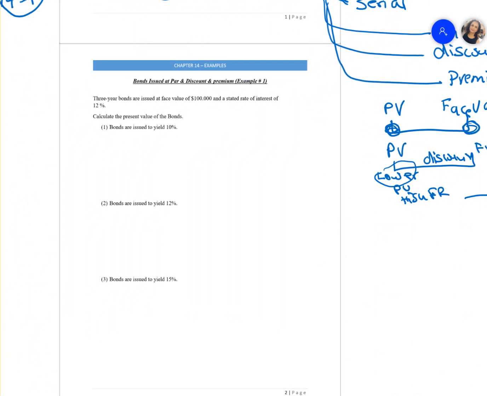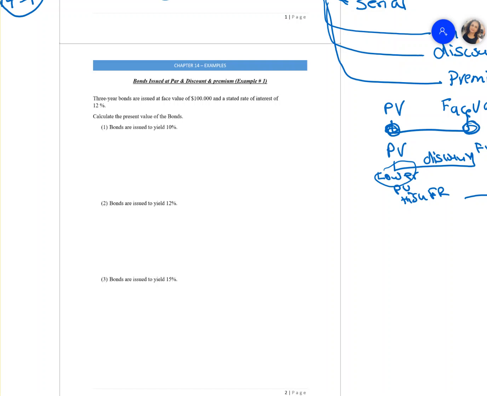These examples are posted in your chapter 14 files. You can download them before you go through this recording, or you can go through this recording and then download the examples and redo them so that you can refresh your memory of this chapter. These examples are right from your chapter, except one or two from my old book. I thought they were good examples.